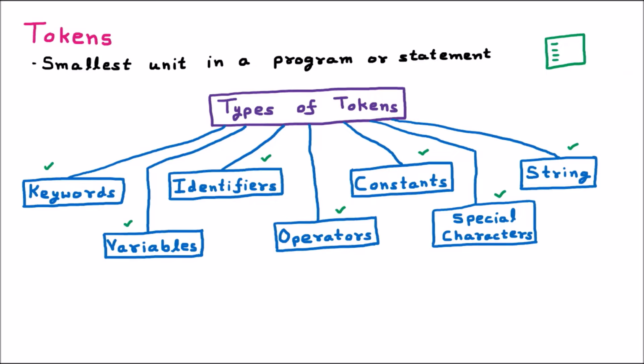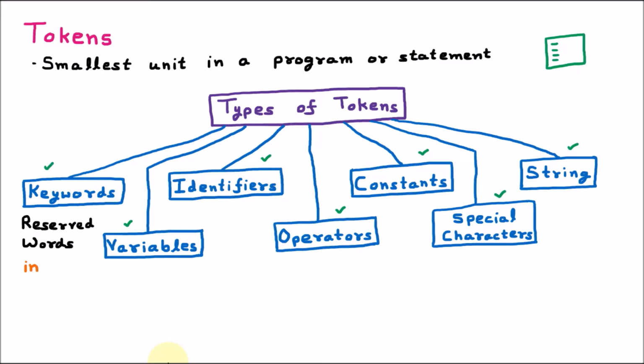Keywords are the reserved words which are used in the program. Now understand that. What do we mean by reserved words? Whenever we are programming in C, there are a few words which we cannot use. Just like int.